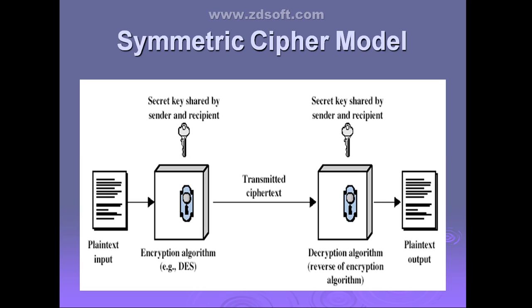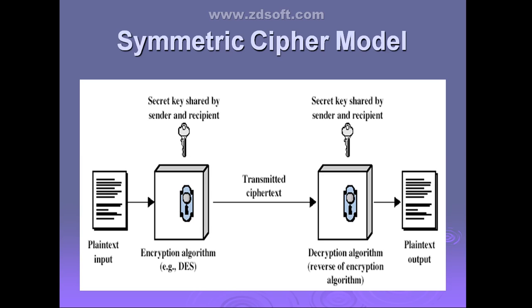Tell me which are all the ingredients I told for the symmetric encryption scheme. The symmetric cipher model consists of 5 ingredients. Which are those? Everything is there in front of you. First one is plain text, which is nothing but the original message.